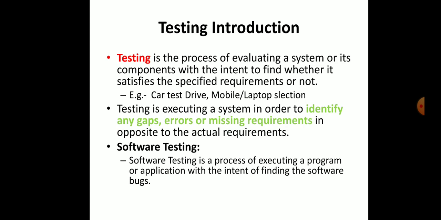Suppose you want to design a calculator, and in the calculator you add 2 plus 2, and it gives the result 5. This is a bug in your software. So in software testing we are finding the bugs in your software.